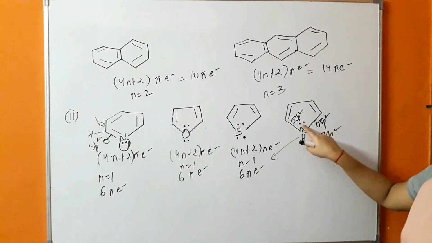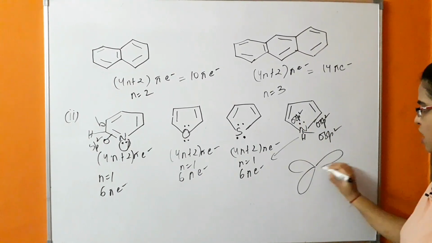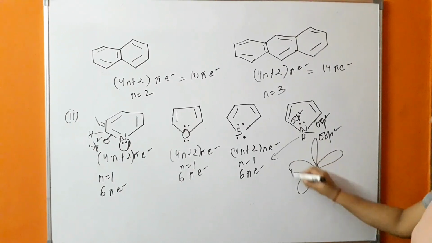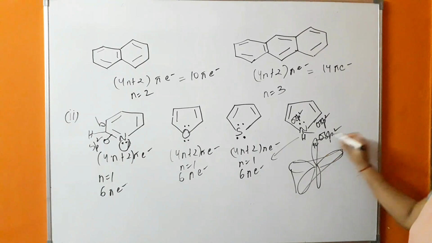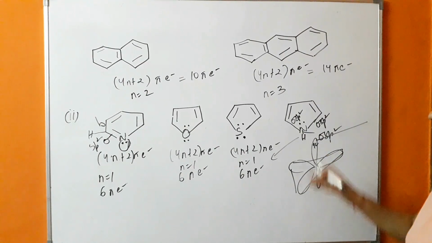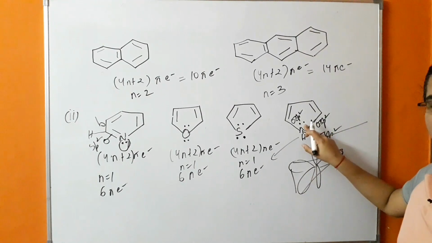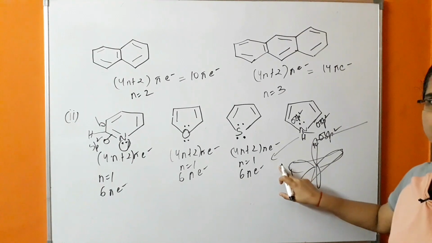And there is one lone pair, and this lone pair will be present perpendicular to these hybridized orbital. So this lone pair, when involved in resonance, that is delocalization, is contributing towards the sextet, that is a 6 pi electron system.